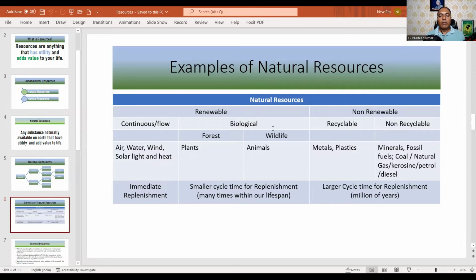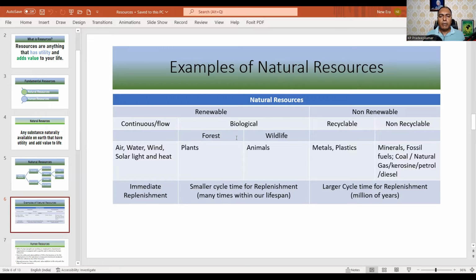In biological, we can see that in a forest, we cut the plants, but the vegetation can grow again, it can also have seeds, and there is a smaller cycle time for replenishment. It will take some time for replacement, but it is a small replenishment time, because it can happen many times in our lifespan. If you take 100 years of lifespan, it can happen many times. It depends upon the plants or the forest, in the broader sense.